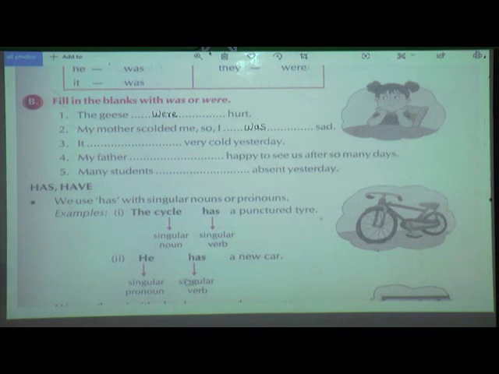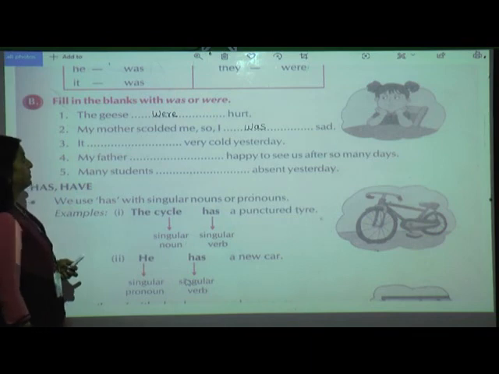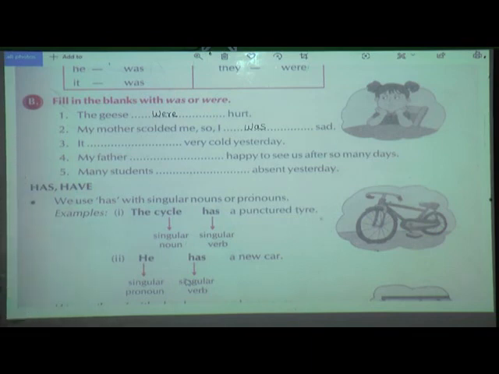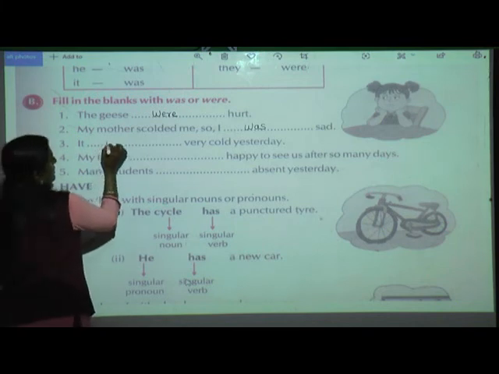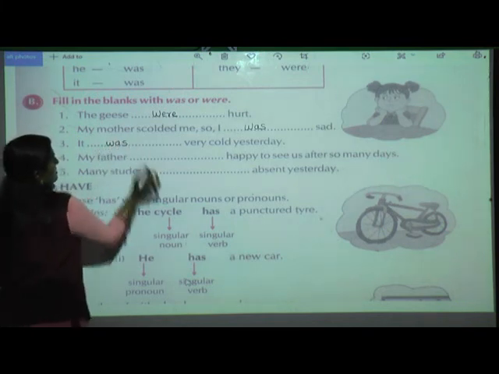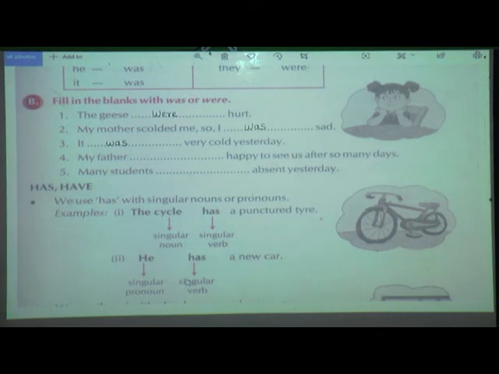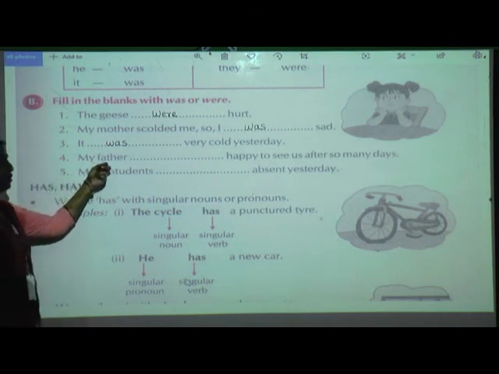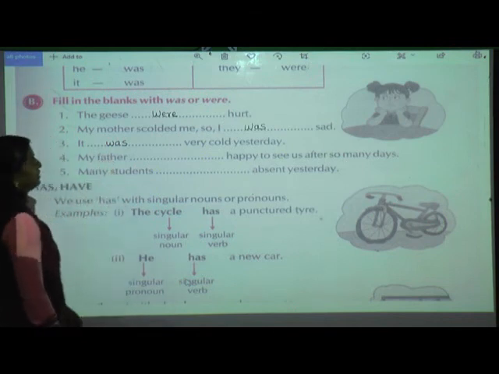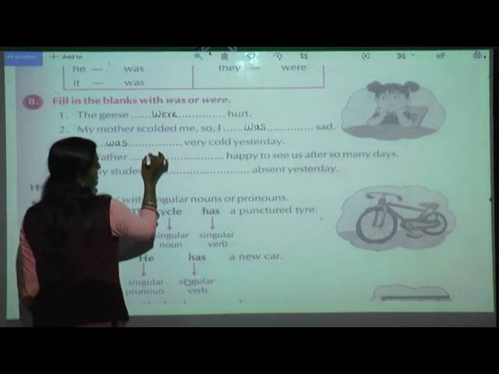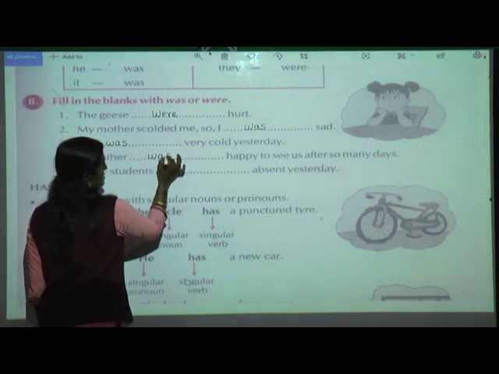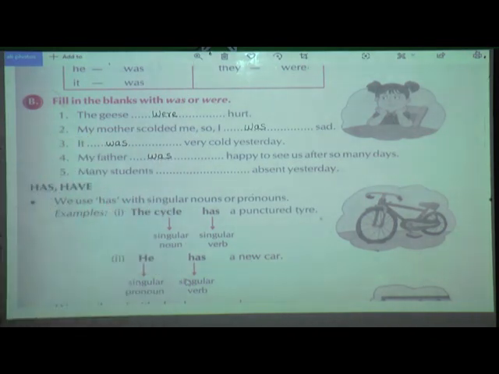Hope you are writing along with me. Third, it dash very cold yesterday. So again with it what will come? Was. My father dash happy to see us after so many days. So what is the subject here? Singular or plural? Yes, it is singular. So which verb am I going to use? Was.